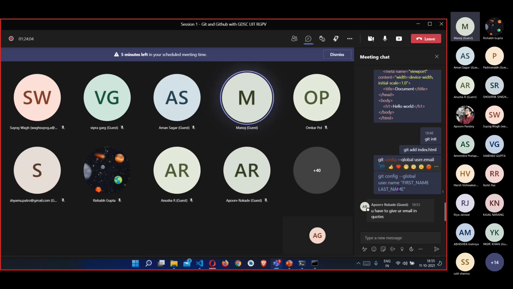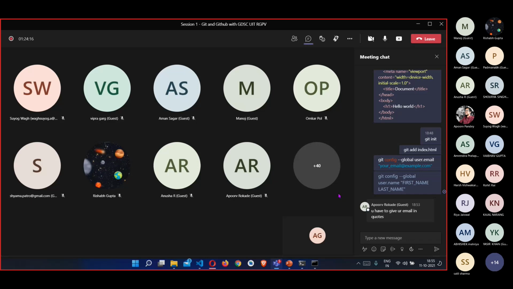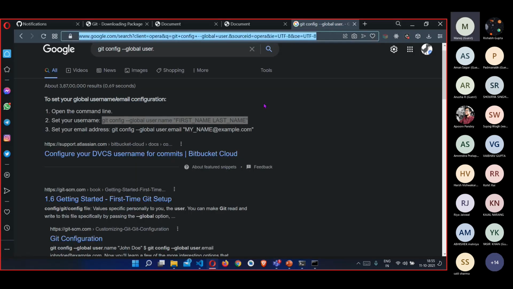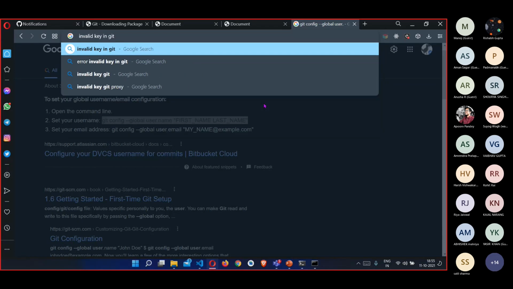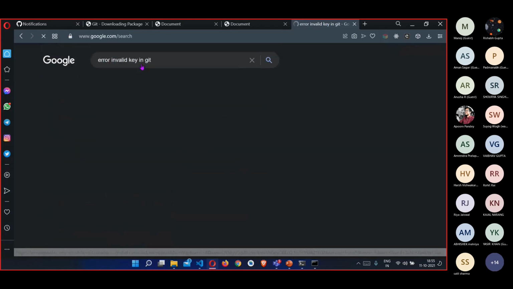Sir, it still shows invalid key when I type both email IDs. You should not get invalid key. Not sure about that. Let me also search for the issue. You can just do that like I'm doing: invalid key in Git.